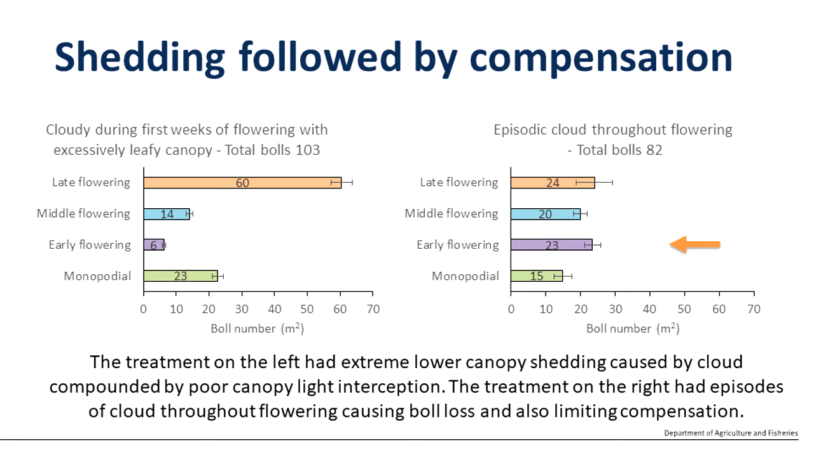So some cloud during early flowering, it occurred again during middle flowering, and it also occurred again during late flowering, which gave a shedding response in each instance, but it also prevented the ability of the crop to compensate during any stage of that flowering period. And the overall impact was a large reduction in total bolls and clearly a large reduction in yield.